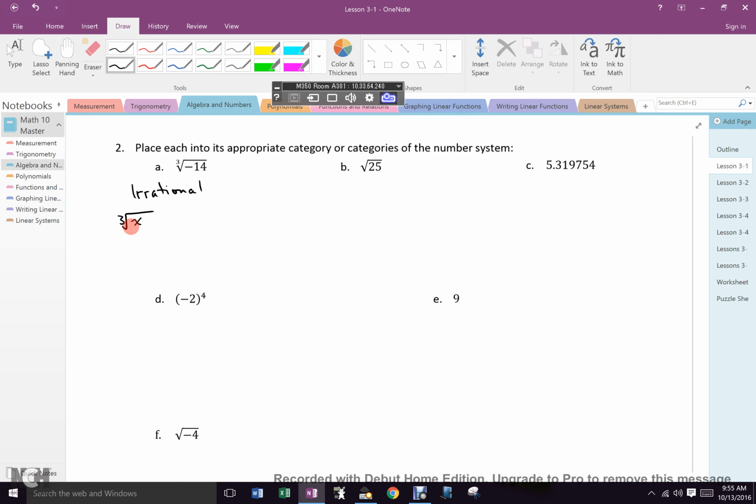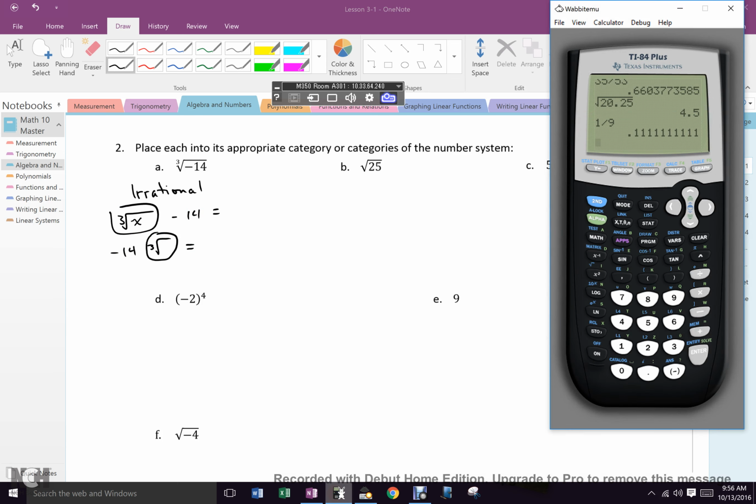So, depending on how your machine works, if it's forward or backwards, right? If it's forwards, you're going to hit that button, then negative 14, and probably equals. If it's backwards, you're going to hit negative 14, then the cube root button. And you may or may not need to hit equals. And what happens when you do such a thingy? Second.